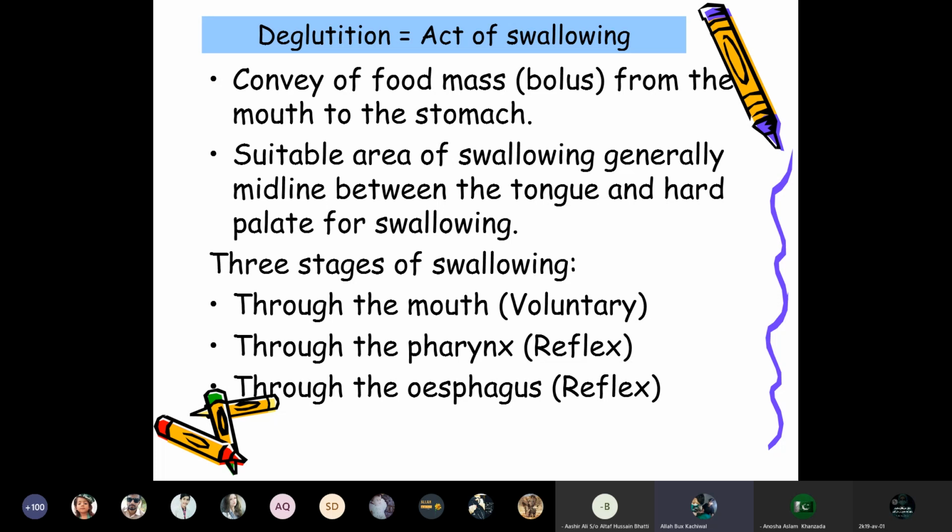Deglutition is the act of swallowing, conveying the food mass from the mouth to the stomach. The suitable area for swallowing is generally the midline between the tongue and the hard palate. There are three stages of swallowing: first through the mouth, which is voluntary, then through the pharynx by reflexes, and through the esophagus, also by reflexes.